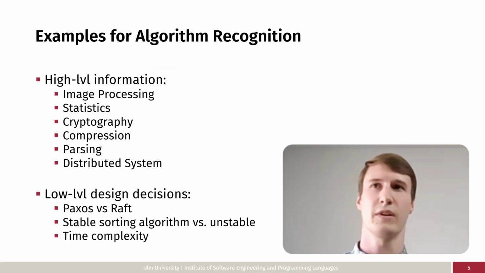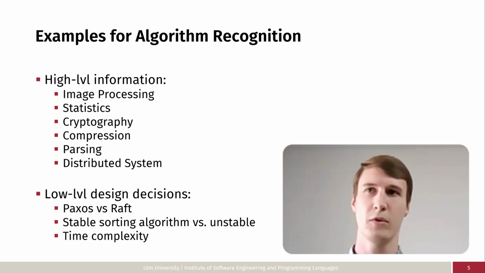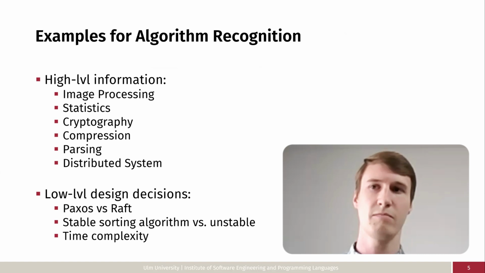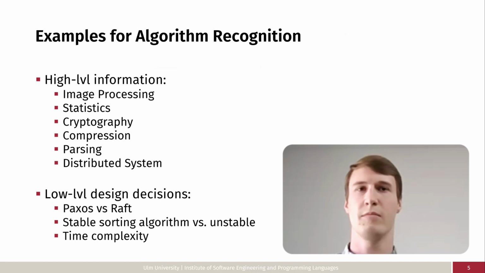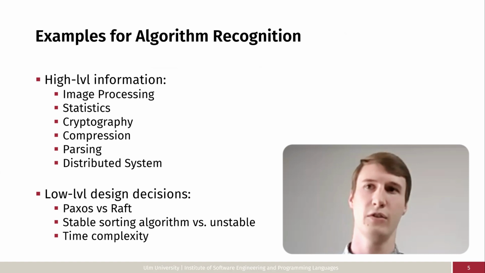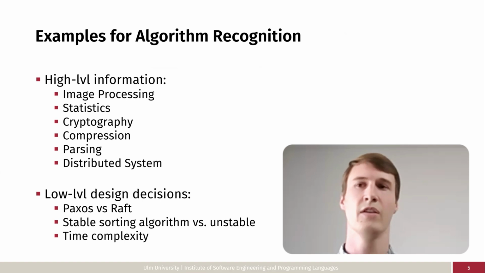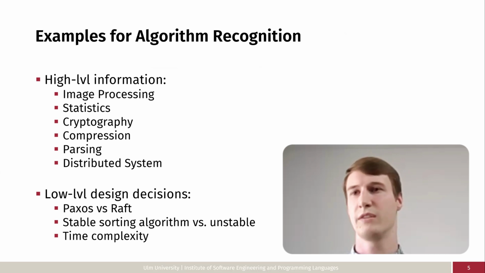For example, we could extract high-level information such as what is the application all about, what is happening here, are we doing image processing, are we doing cryptography, are we doing compression, or are we in a context of a distributed system? We could also try to extract low-level design decisions. For example, which specific algorithms are used? For example, are we using Paxos or Raft in our distributed system? We could also detect properties of these algorithms, such as is a sorting algorithm stable or unstable, or properties that pertain to all algorithms like time complexity.